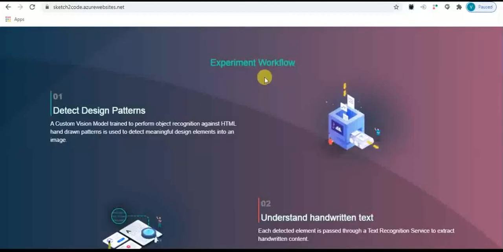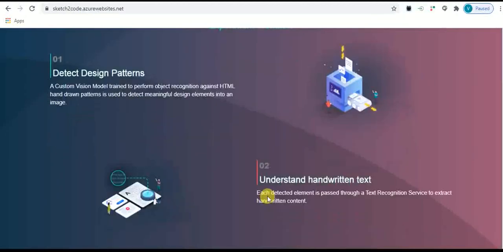The Sketch to Code application also describes the experiment workflow of the AI model. First step, detect the design patterns. In this step, the AI model tries to identify the HTML elements from the handwritten or hand-drawn patterns. The HTML elements identified in step 1 are given as input to the second step. The second step is to understand the handwritten text.